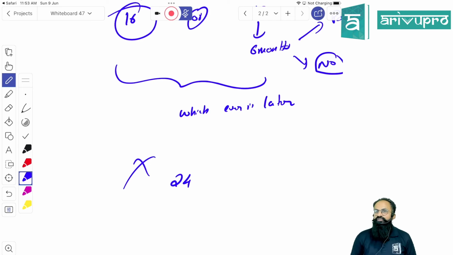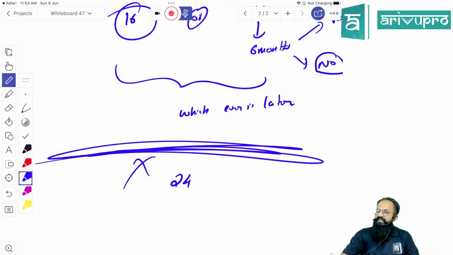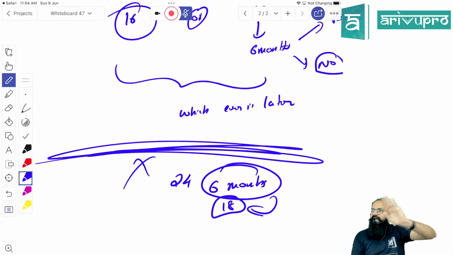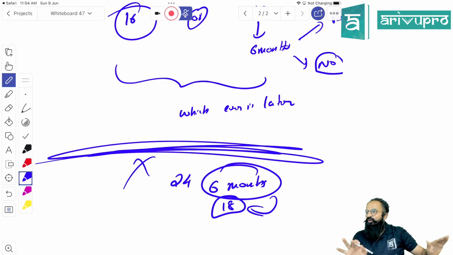Now the lawmakers understood that this interpretation was getting us into deep trouble, because every person in the world will say, I got to know when I was 25, 30, 35, 40, 60, 80. To avoid that, they introduced the second point: subject to a maximum of 6 months from majority. Meaning, even if you get to know when you are 25 or 30, the maximum time given to you is 6 months from the day you attain your majority. That's the maximum. It is whichever is later only.